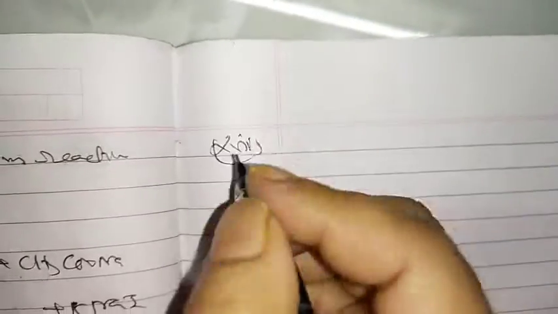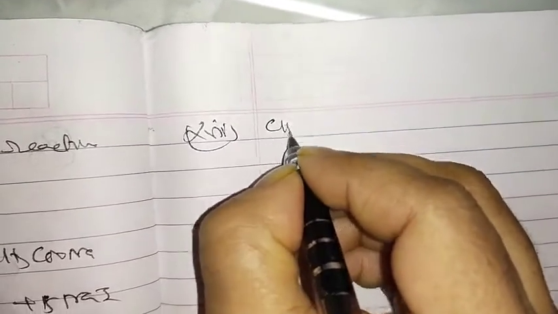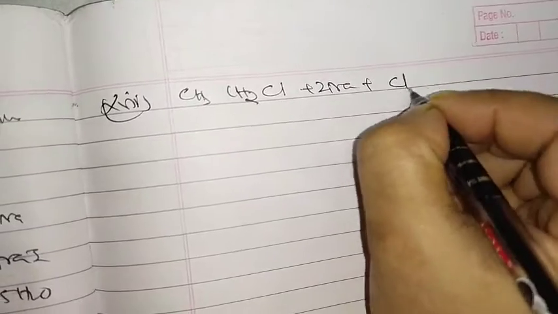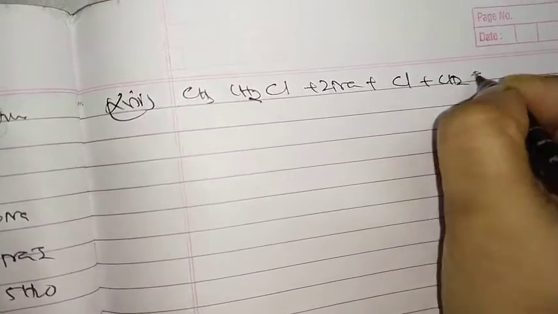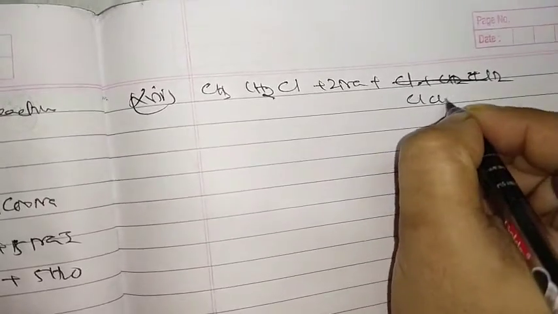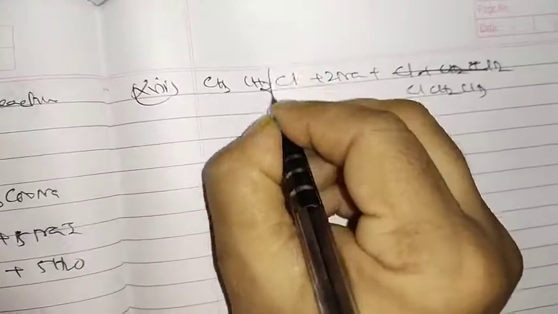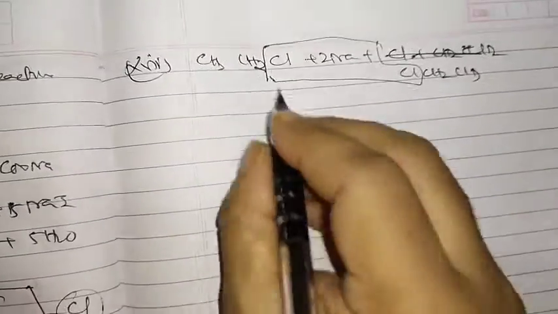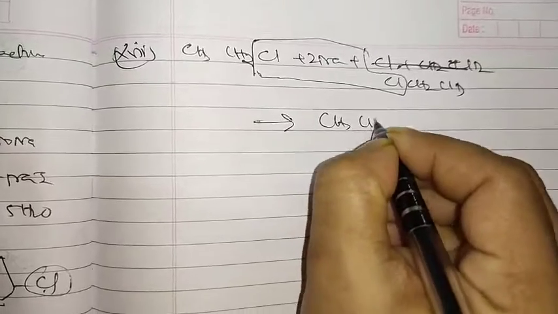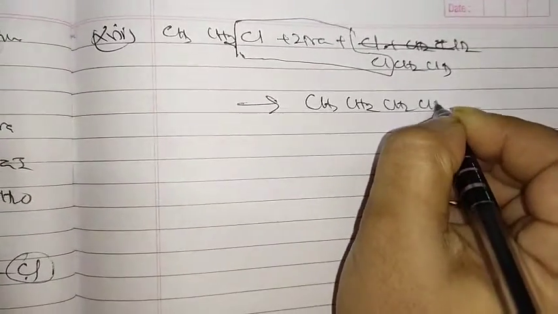Next one. Chloroethane to butane. That is also very easy. Chloroethane, CH3 CH2 Cl, plus 2 Na, plus Cl CH2 CH3. So the Cl and Na are removed as 2 NaCl, and now CH3 CH2 CH2 CH3.